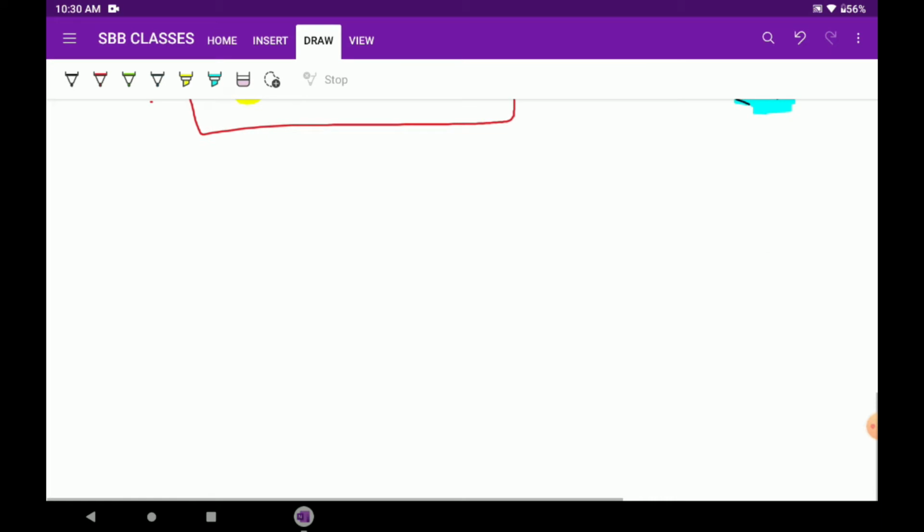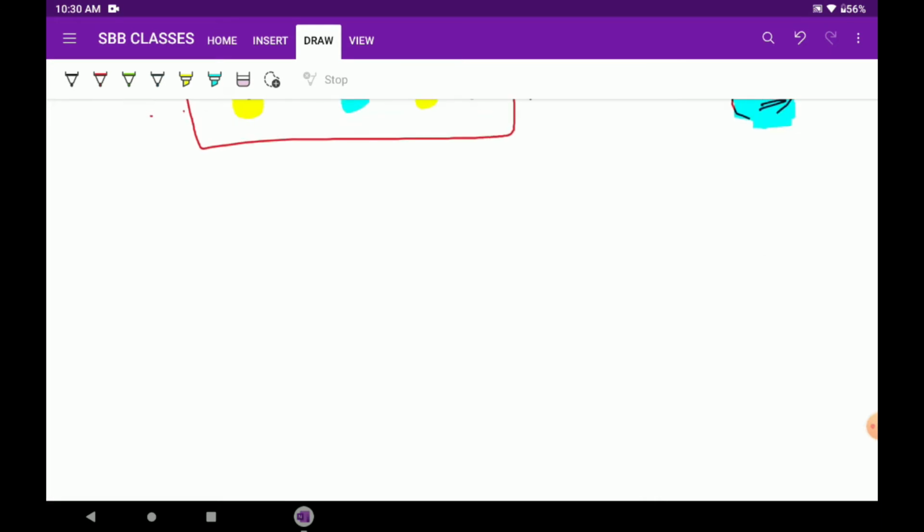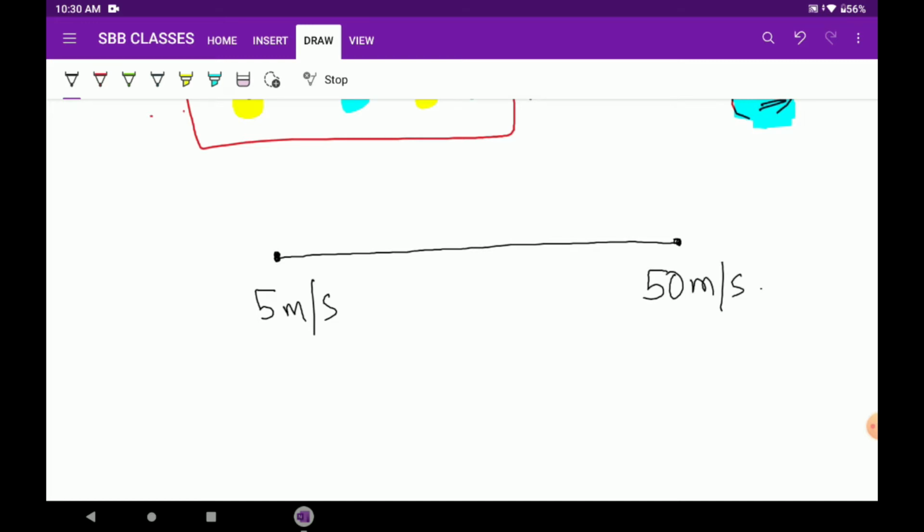Now let's take another scenario in our minds. If I tell you that there is constant acceleration, and let's say that one body has a velocity of 5 meter per second, and after accelerating at a constant rate, its velocity becomes 50 meter per second.